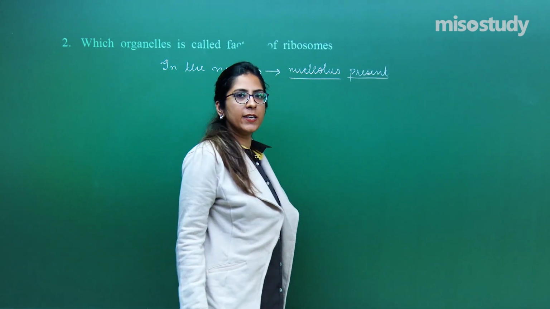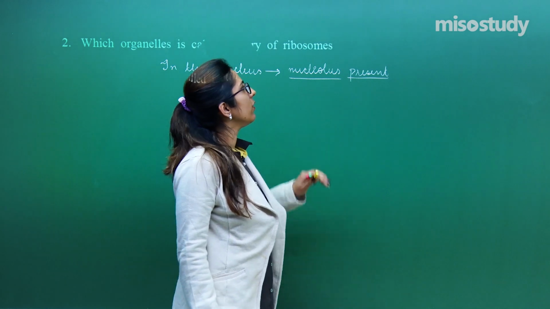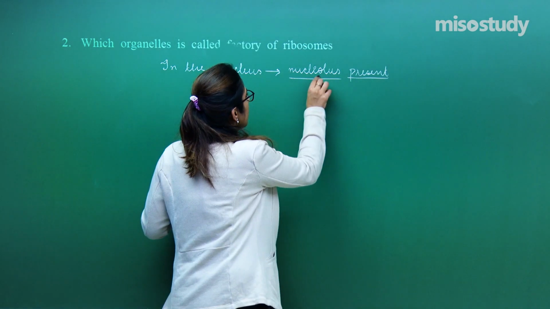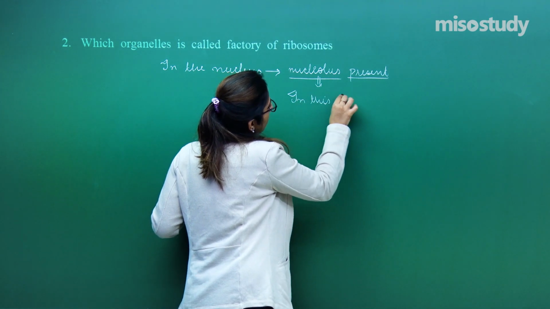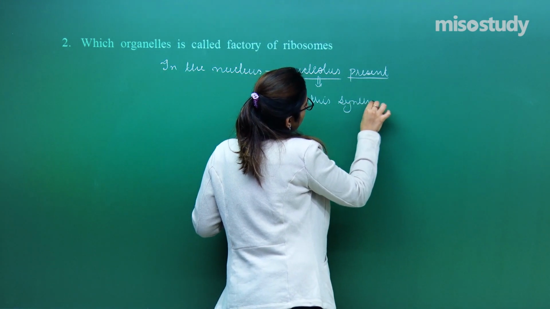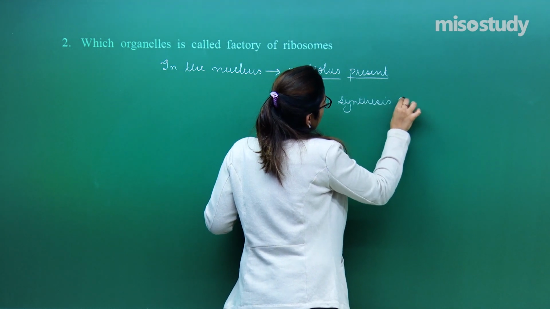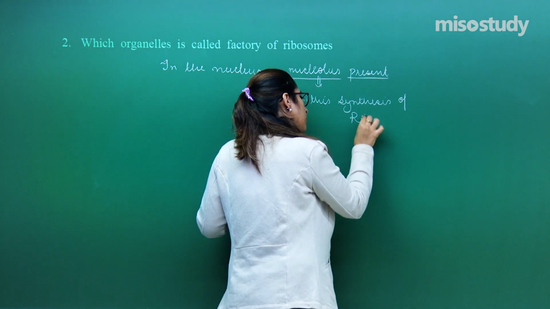Right? Hope you remember the diagram of the nucleus. In that nucleolus, synthesis of ribosome occurs.